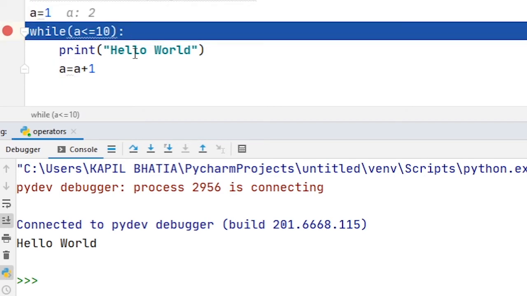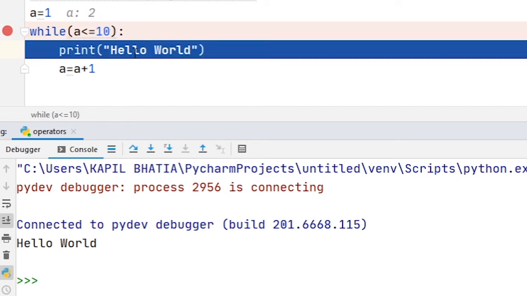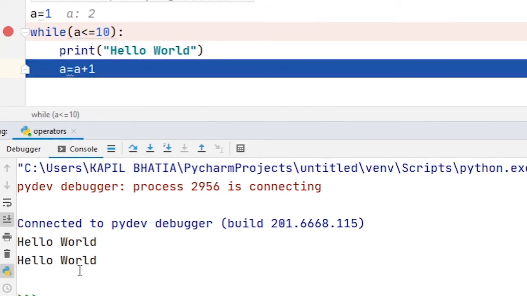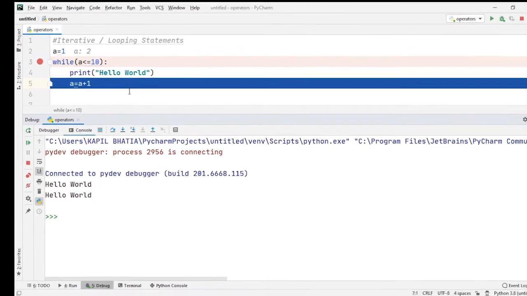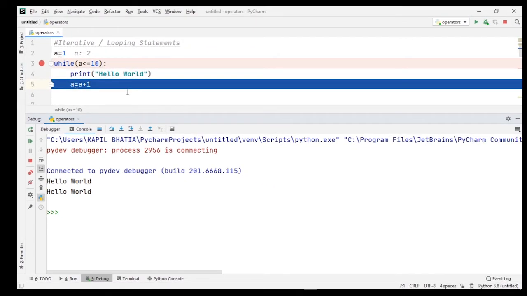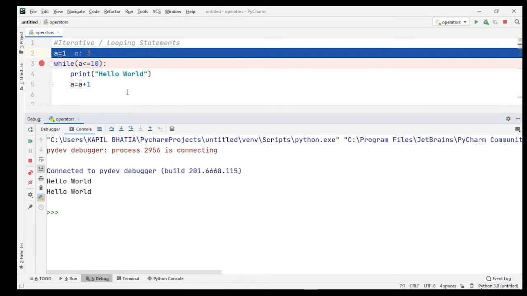The test expression executes. Now the value of a is equal to 2, which is less than or equal to 10, and again when I press the F8 key, the print statement will execute, and the second time hello world prints on screen. Now when I press the F8 key, you will see the value of a increased by 1 more, that means now the value of a is equal to 3.